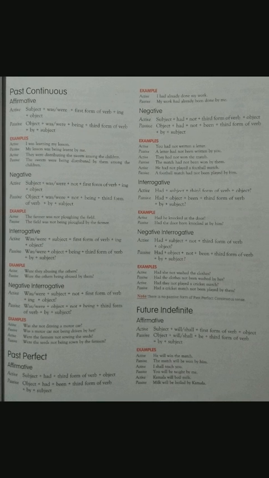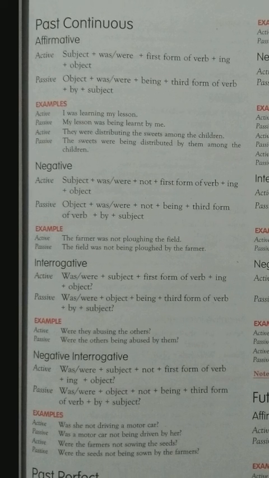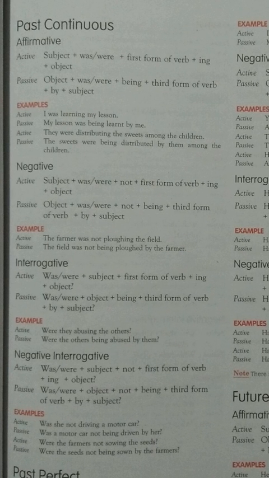Now if we talk about continuous in past, here again the rules are similar to present tense, only the change is in the helping verb. Here we will use was and were, as it is continuous tense, so the ing form comes in the active voice, but as I told you, in place of the ing form of the verb we use being.